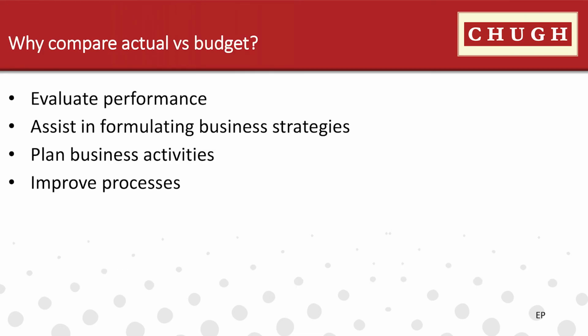Next slide, please. Why do we compare actual versus budget? The performance of different units or departments in an entity, or the entity as a whole, may be evaluated using a budget. Examples of these are the operating and financial budgets. The CAPEX budget is an example of the tools used by management in creating business strategies such as expansion of facilities, acquisition of fixed assets, or placing of investments. So you basically use it to formulate your business strategies.